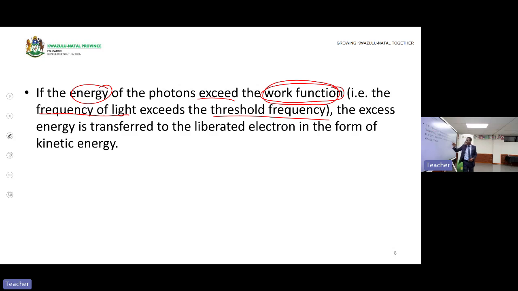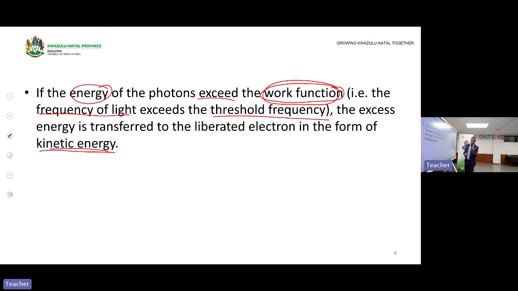Then the excess energy is transferred to the liberated electron in the form of kinetic energy, as we indicated in our previous slide. The remaining energy is also what? It is kinetic energy to assist the electron to move away from the surface of what? Of the metal.